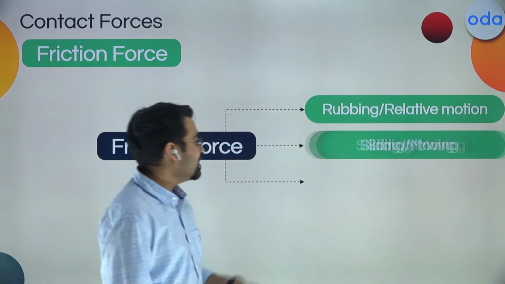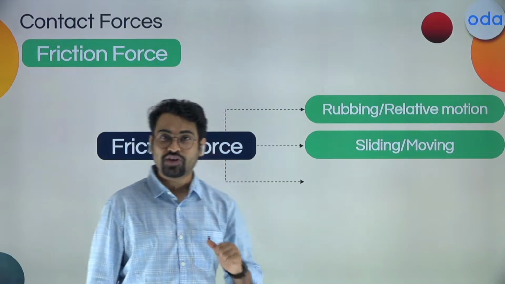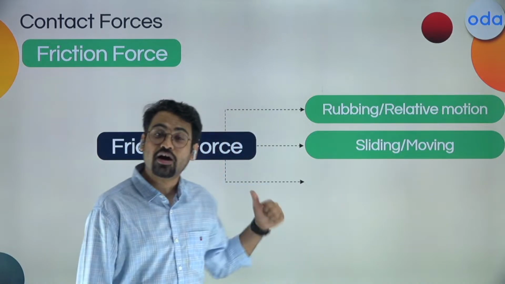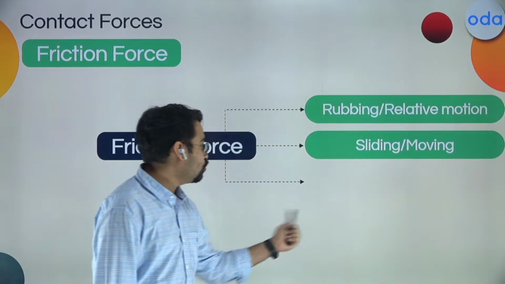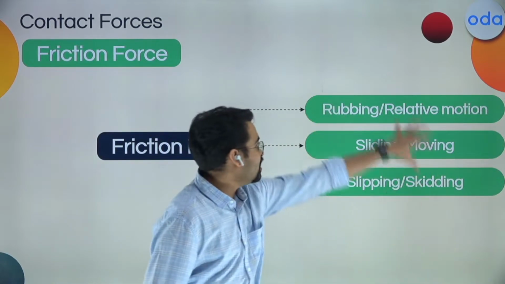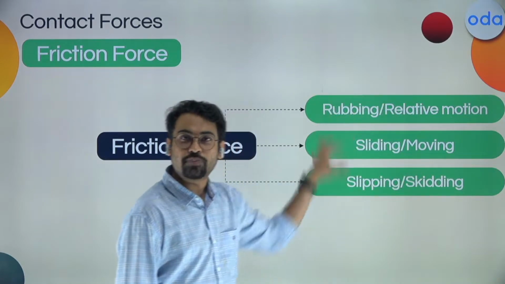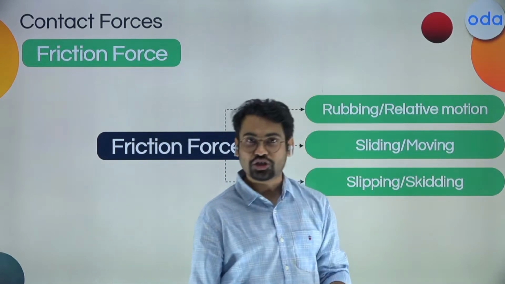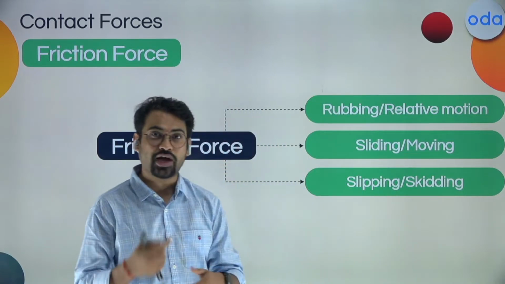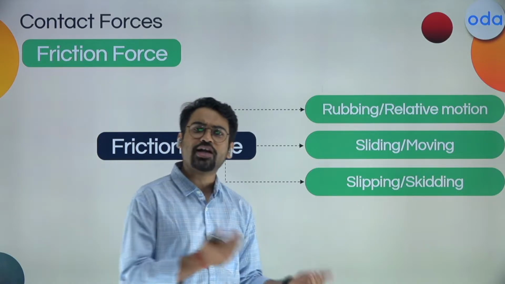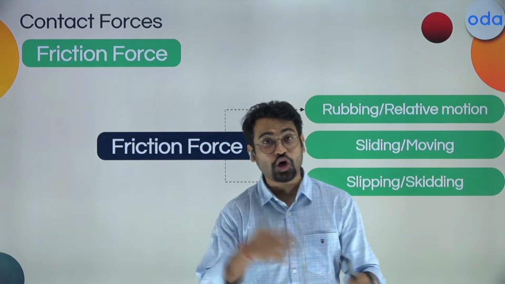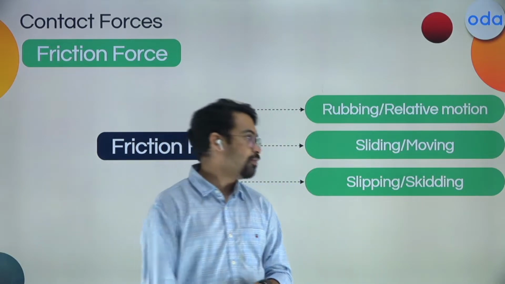What is the next thing? The next thing is sliding or moving. Again, whenever you see that a motion is happening, you can say again friction force has come. So there are two more keywords, that is slipping and skidding. Whenever you find these six words in your problem, or whenever you have to define friction, you can say that these six are the keywords. These are the ones that you can see in the question, or you can talk about, or you can write about. This is an entirely different chapter. We will talk more about friction once we get to that chapter.